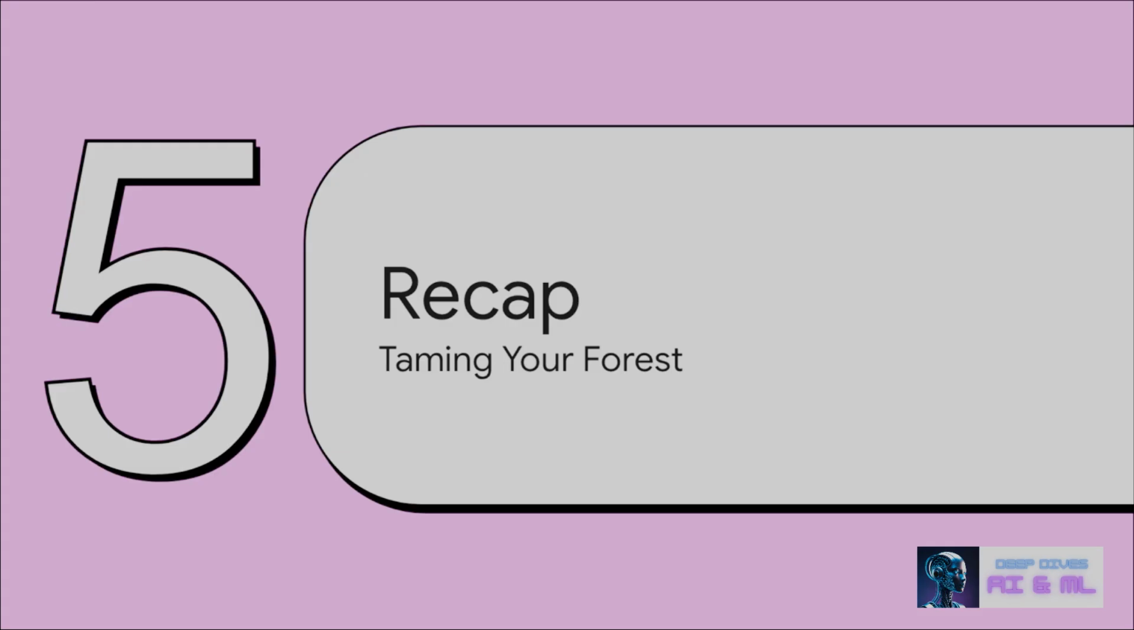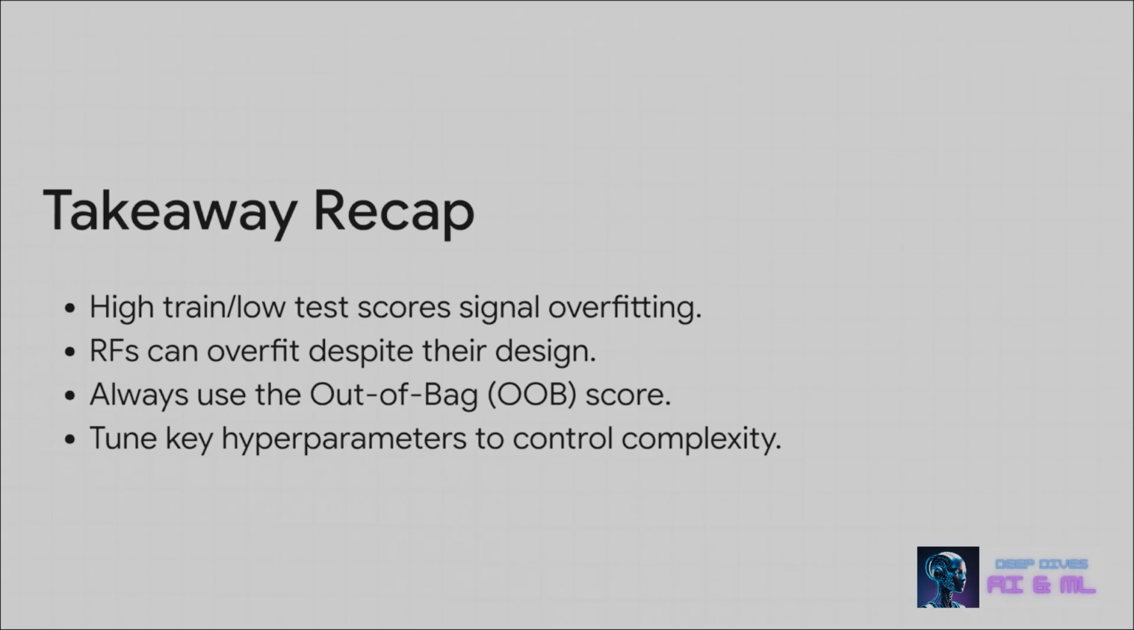All right, we've covered a lot of ground here, so let's do a quick recap of the 4 key takeaways for taming your random forest and getting it under control. First off, that huge gap between your training and test scores, that's your big warning sign. Second, remember that random forests, even with their clever design, can and definitely will overfit if you let them. Third, and this is a big one, always use the out-of-bag score to get an honest check on performance. And finally, number 4, get your hands dirty. Actively tune those key hyperparameters to control the complexity and build a truly robust model.